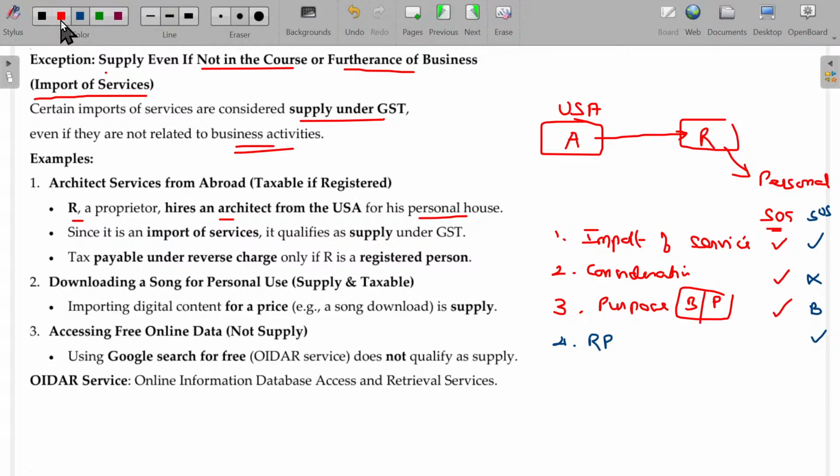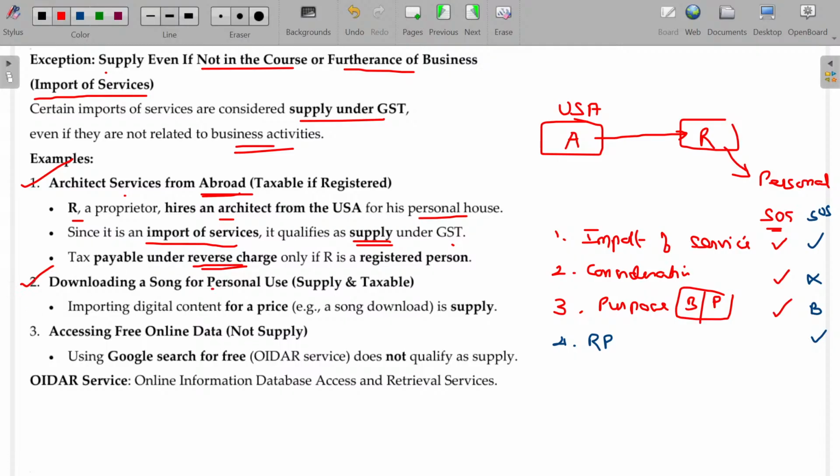Number one, architect service from abroad. Since it's an import of services, it qualifies as supply under GST. Tax payable under reverse charge. Usually in this case, tax will be payable under RCM basis.